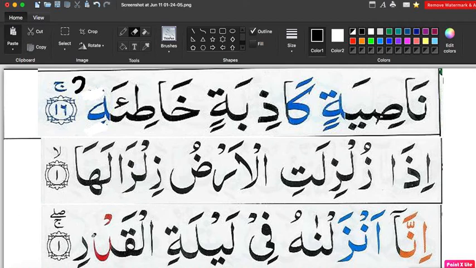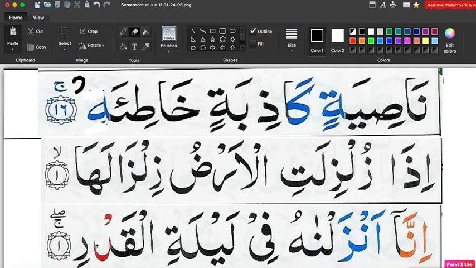Next, if the last letter has any sign, it doesn't matter whether fatha, kasra, dhamma or any sign, then you need to see the second last letter, what it has.